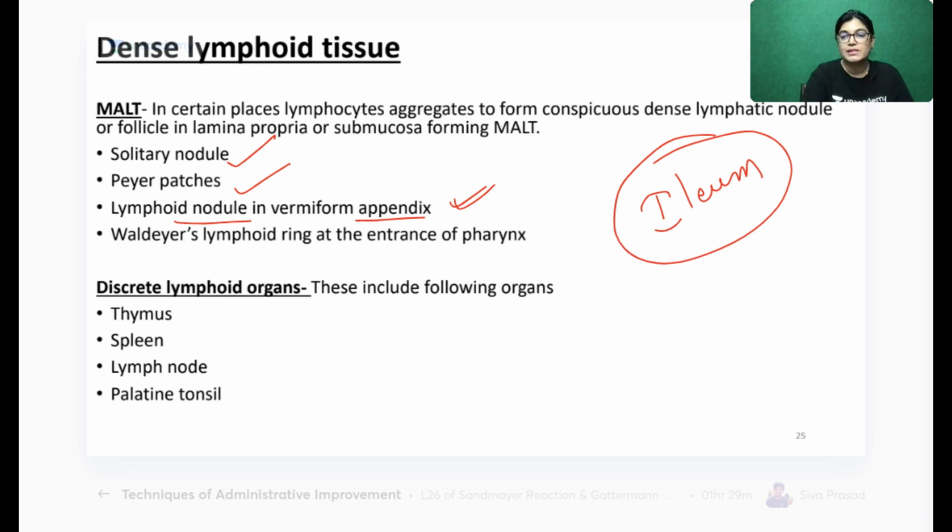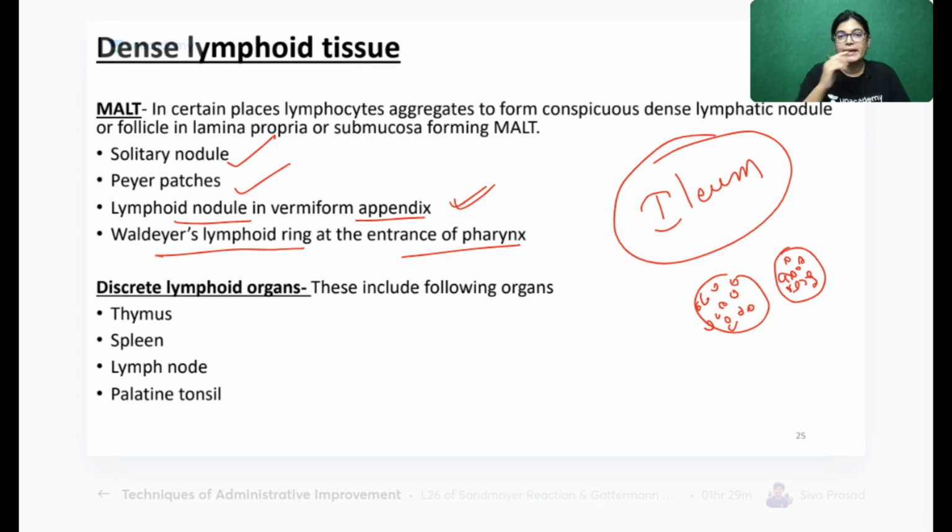When you come to this slide, you can see that lymphocytes are arranged close to each other like this, as globular structures. They will come close together in aggregated form. Waldeyer's ring is at the entrance of the pharynx. Actually the head and neck session has not started, but Waldeyer's ring is a ring of lymphatic tissue or collection of lymphocytes found at the entrance of the pharynx.